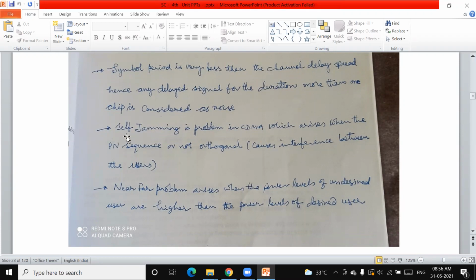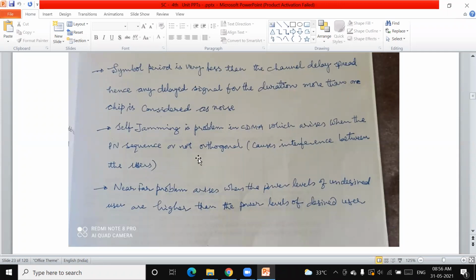And self-jamming is a problem in CDMA, which arises when the PN sequence is not orthogonal.